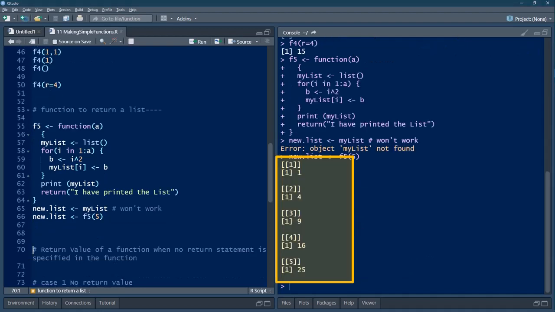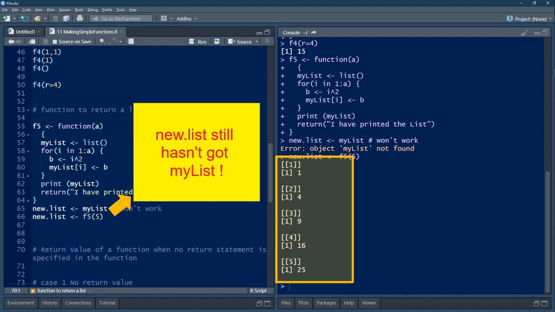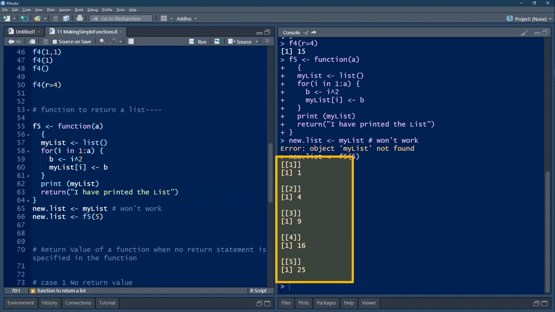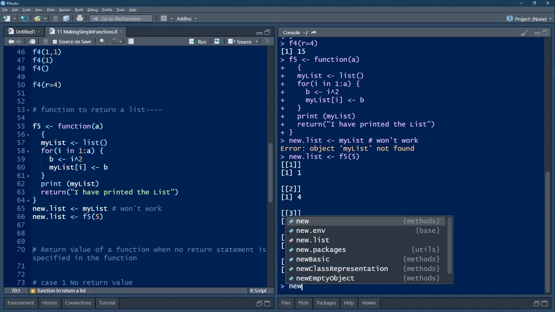Now this assignment F5 of 5 to new list has taken place, but the new list is not being displayed. What is displayed is the print my list statement. So my list is now displayed here in the console, and new list is assigned with the return statement, that is I have printed the list. So if you ask what is new list here, we'll see that information.